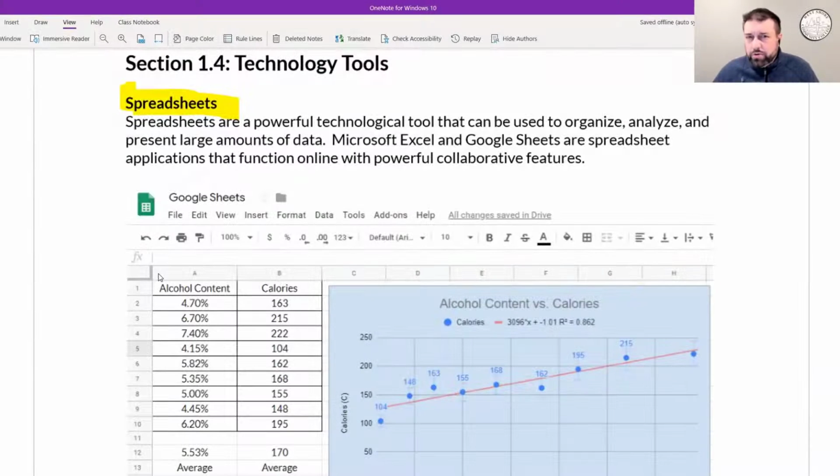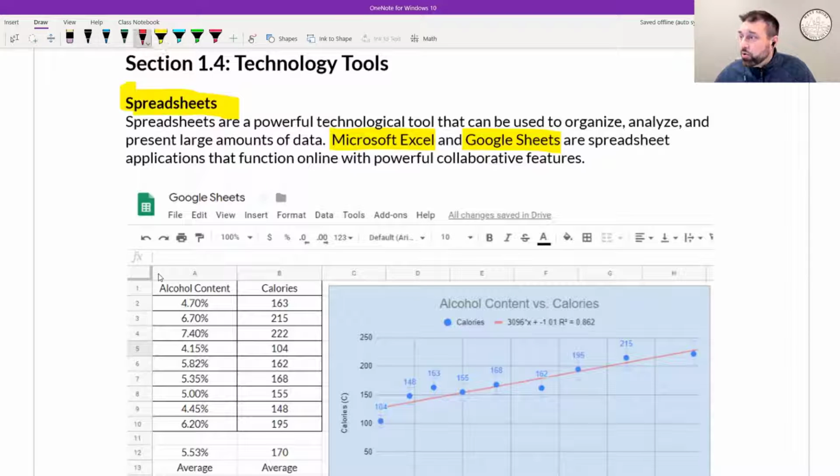There are two primary spreadsheet software tools. One is Microsoft Excel and the other is Google Sheets. And we are using Google Sheets in this course because it's a little bit stronger when it comes to the cloud-based stuff that we're doing. But if you are good at Google Sheets, you will be equally good at Microsoft Excel. And if you're good at Microsoft Excel, you'll be equally good at Google Sheets.